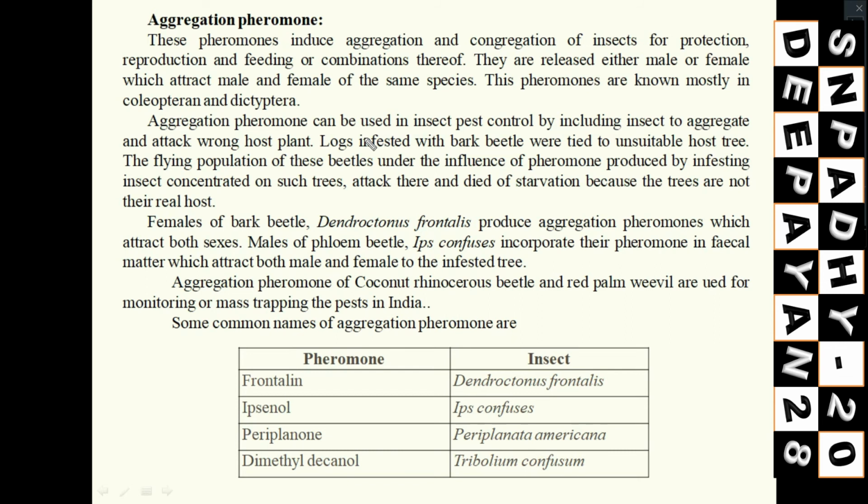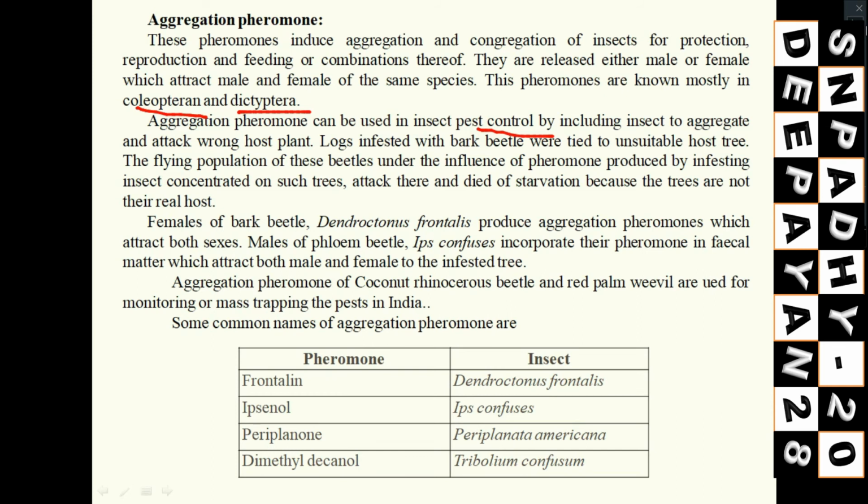So all other individuals of the same species or the same colony will come together and aggregate at a particular place. They may use it to find their food or shelter. In those cases they will use this aggregation pheromone. It may be released by either male or female, and it will attract both male and female. This is most common in the orders Coleoptera and Dictyoptera. It can be used in different pest control, because here you see what we can do.